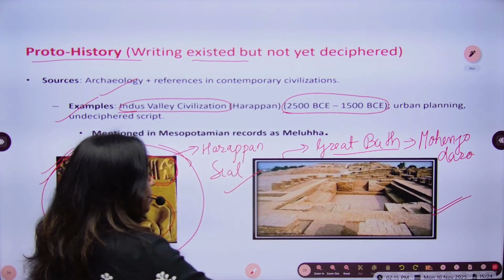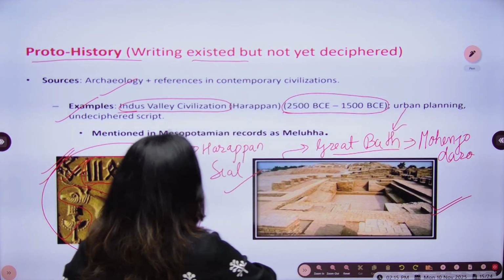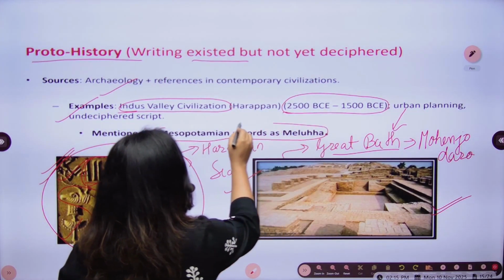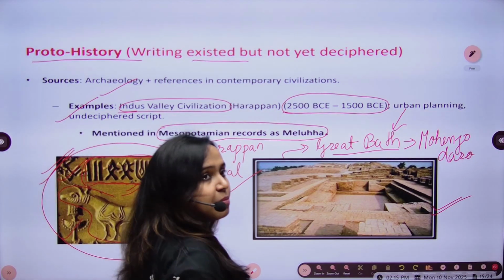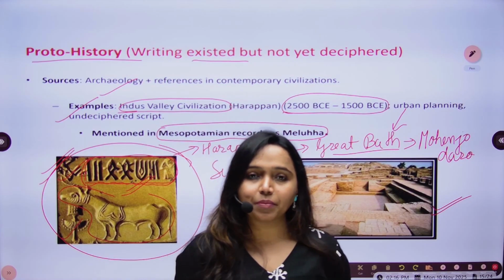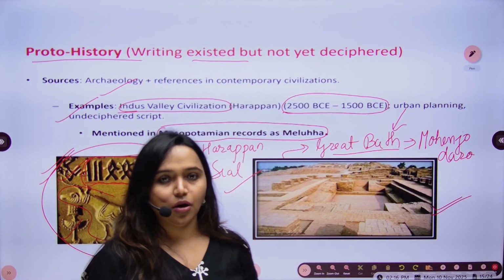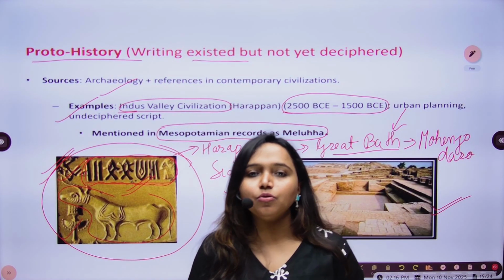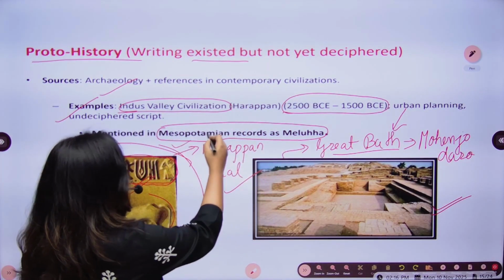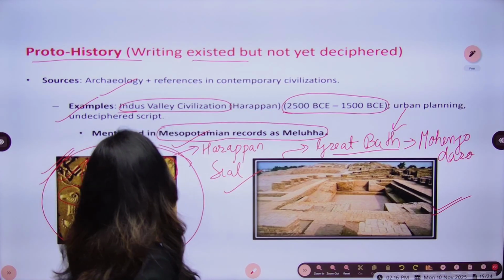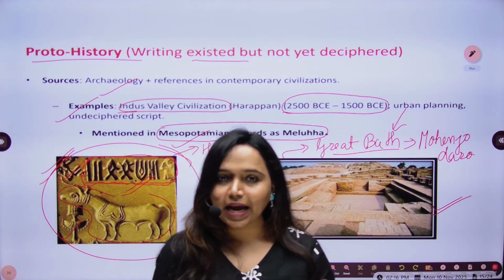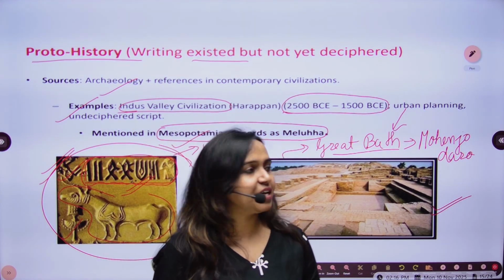There was urban planning, which you can see in the Great Bath of Mohenjo-daro, and this civilization is also mentioned in Mesopotamian records, where it was called Meluhha by the Mesopotamians. So Meluhha is a name given to Indus Valley civilization, to Harappan civilization, in different Mesopotamian records. So this is the second type of history, which is proto-history. Writing was there, but we cannot read it today.